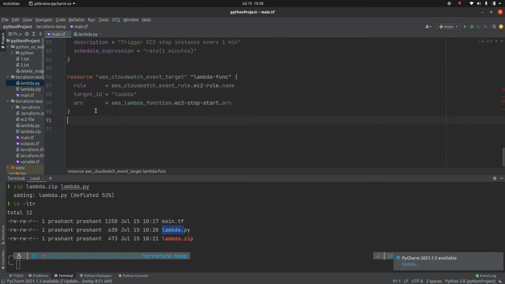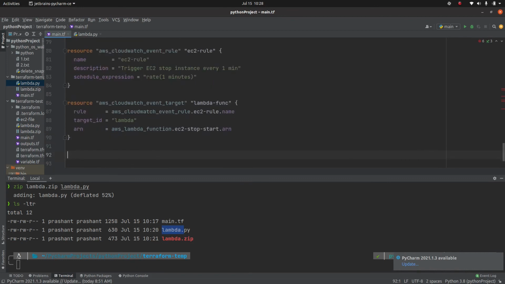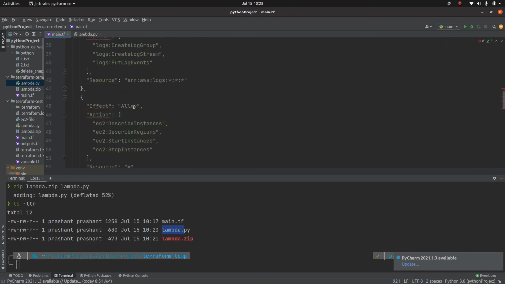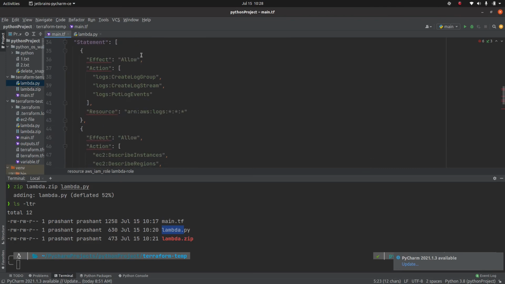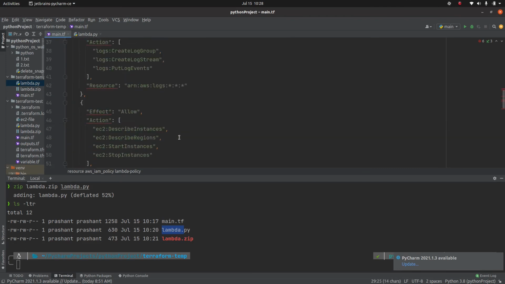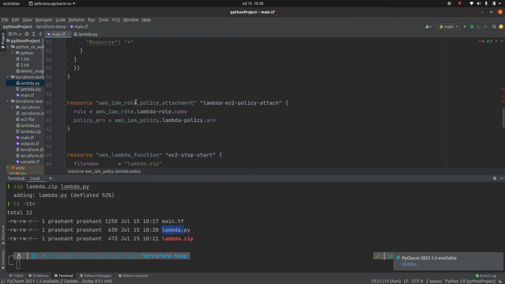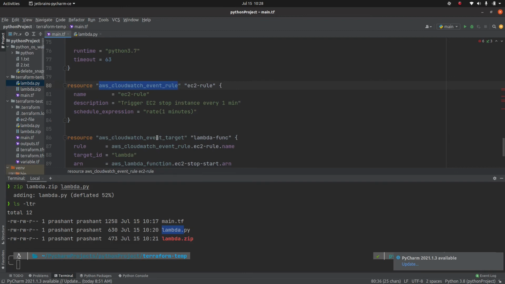Now, the first time I wrote this code, I thought this is sufficient, but I need to do one more thing. If you remember, when we first created the IAM role and then the IAM policy, in order to bind this IAM role to the IAM policy, I needed to use one more resource called policy attachment.